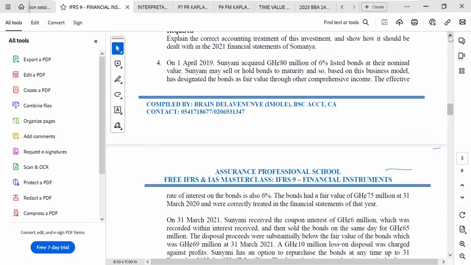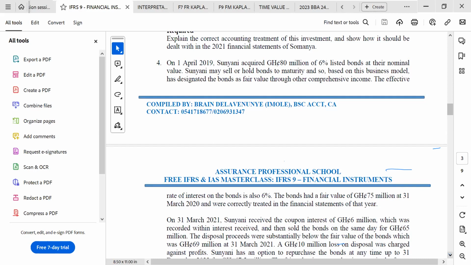Okay, that's nice. So let's look at what they are going to be using here. This is a financial asset through debt instrument. Let's look at what they are doing over here. What is the business model? What is the decision for this particular investment? They are holding it through other comprehensive income. So you can see that it says Sunyani may sell or hold bonds to maturity,